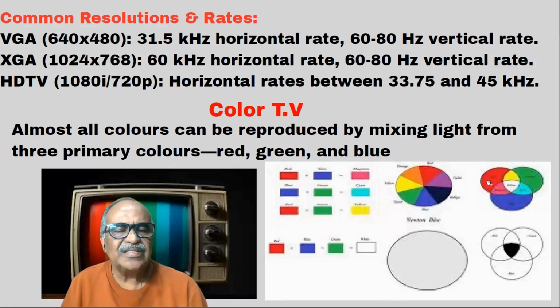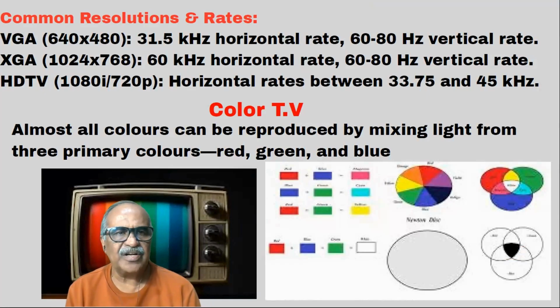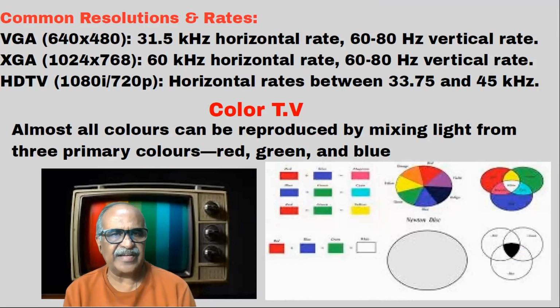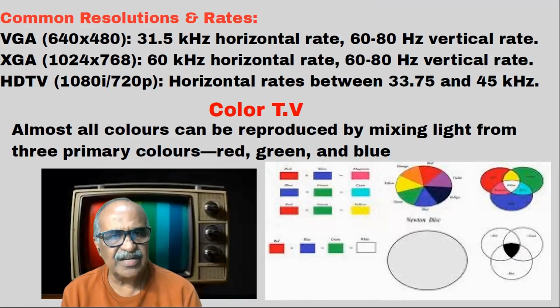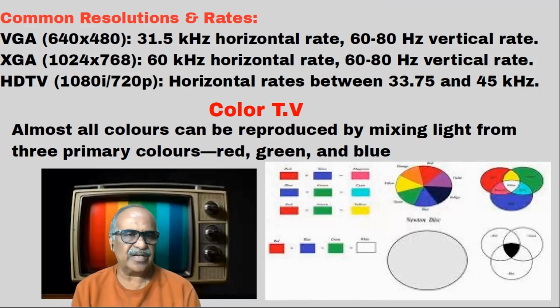Now, we will study common resolution rates. There is VGA, that is 640 by 480 lines. We call them scanning lines. That is a 31.5 kilohertz horizontal rate, and 60 to 80 hertz vertical rate. XGA is 1024 by 768, with a 60 hertz rate.